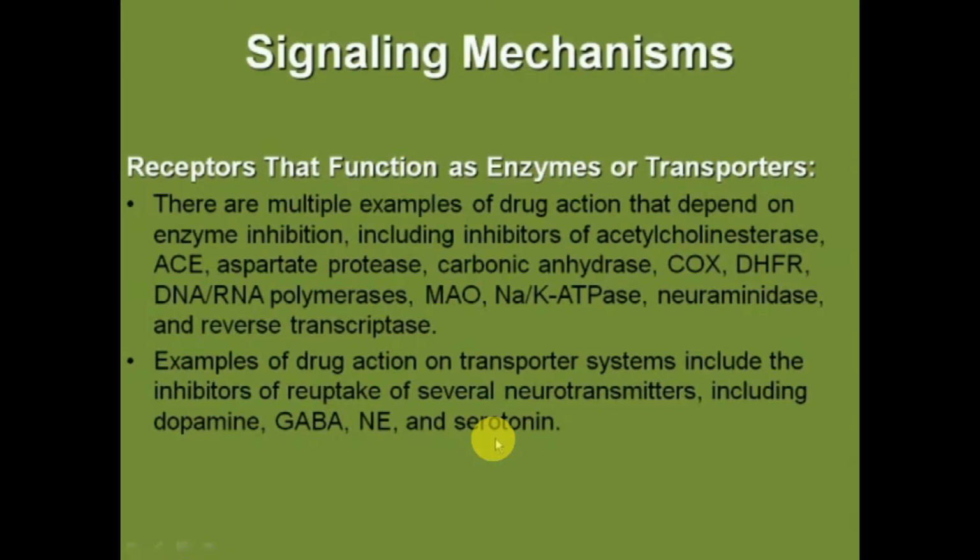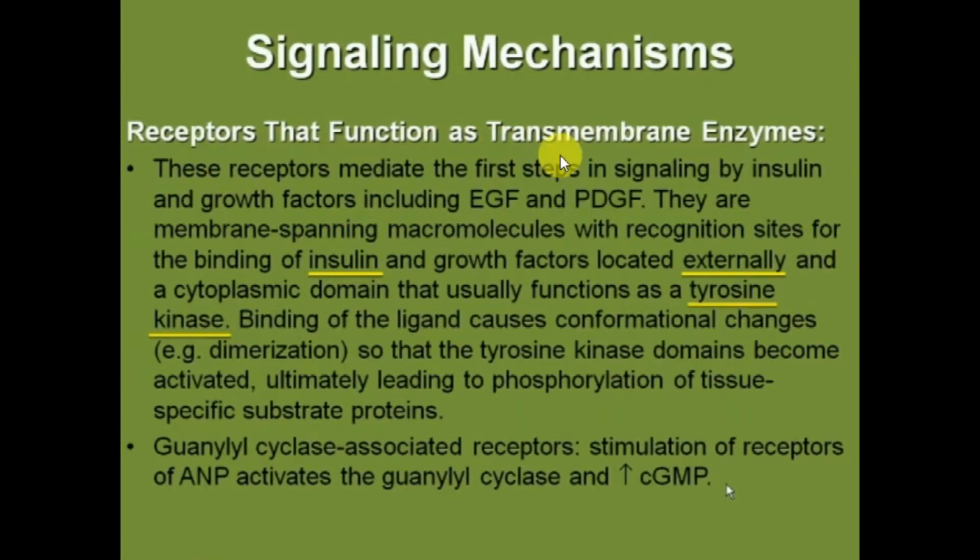depression. Receptors that function as transmembrane enzymes. These receptors mediate the first step in signaling by insulin and growth factors including epidermal growth factor and platelet-derived growth factor. They are membrane-spanning macromolecules with recognition sites for the binding of insulin and growth factors located externally and a cytoplasmic domain that usually functions as a tyrosine kinase. If the question comes that how insulin acts, it acts by binding to the external domain and then the cytoplasmic domain functioning as a tyrosine kinase.